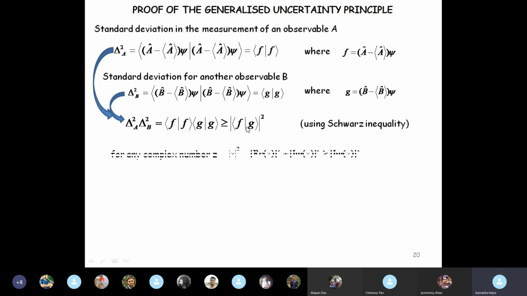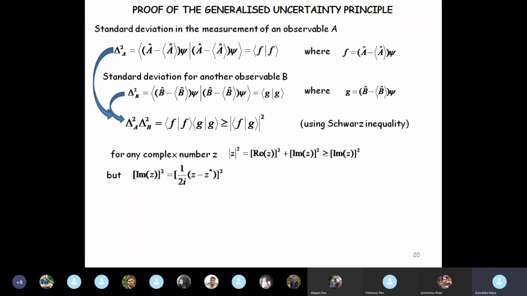Now for any complex number z, we can write mod z square equal to real z square plus imaginary z square. So this has to be greater than imaginary z square. Mod z square is the sum of these two, so it has to be greater than just one part of the sum, that is, greater than imaginary z square.